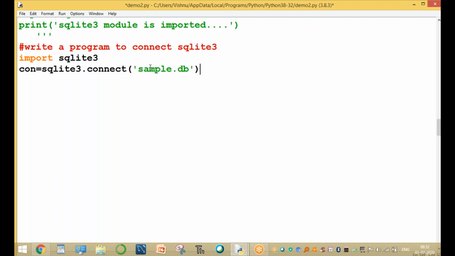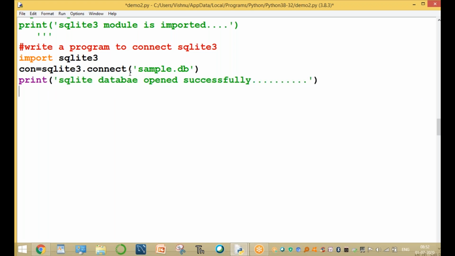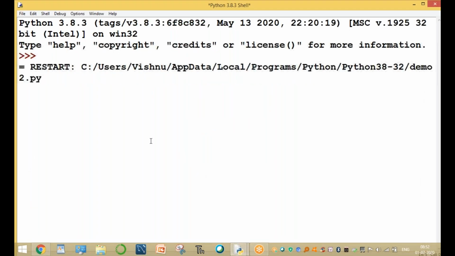This database means a collection for storing a number of pieces of information. Now the database name is sample. Now the example SQL database is opened successfully. Okay, the database is opened successfully. After opening, write the program to create the tables. Clear? The database is opened completely and successfully.